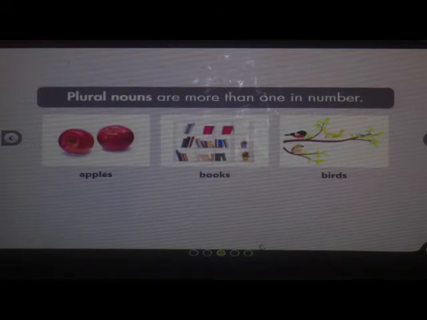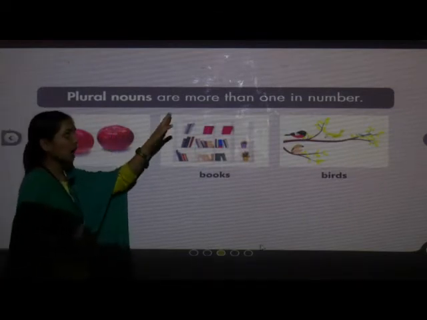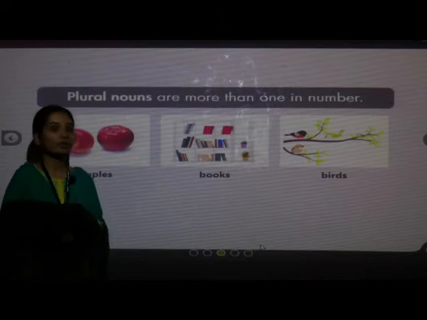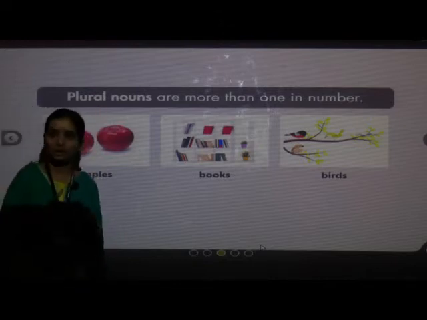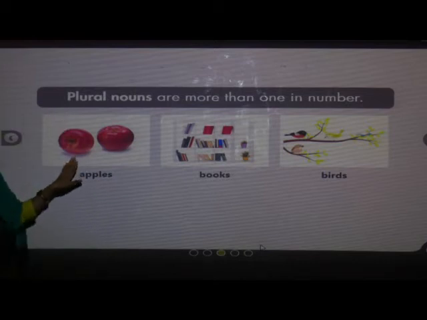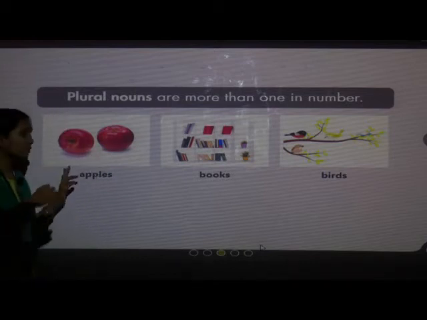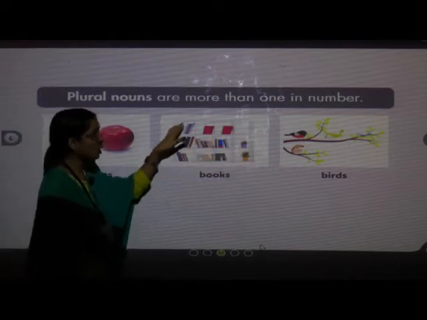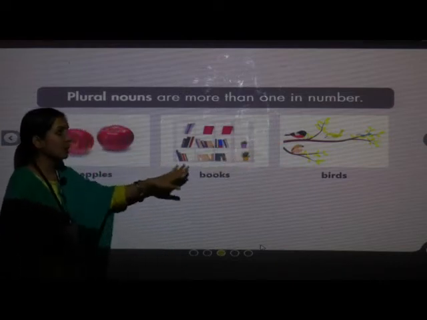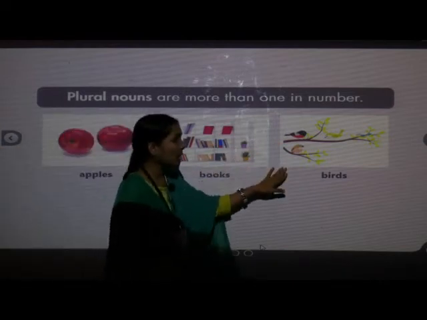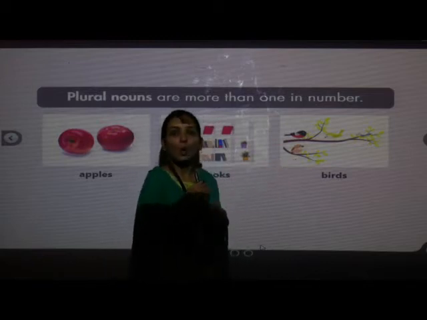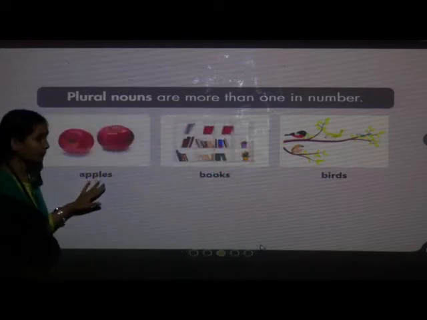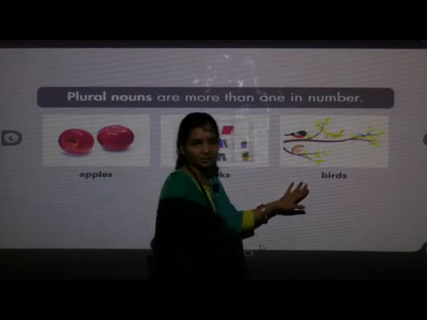And see, plural nouns are more than one in number. Isn't it? See, how many apples? Two. So, we say apples. Books, more than one. So, we call it books. And here, birds, more than one bird. So, it is birds. See, apples, books, birds.